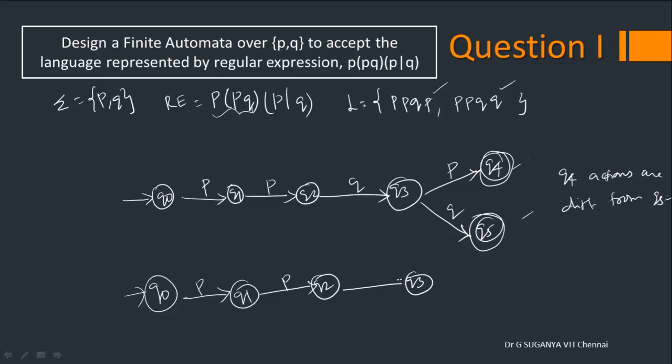In which case you can have one final state, and either of the symbols P and Q can be selected. So this is appropriate when different final states are required. This is appropriate when one final state is required.